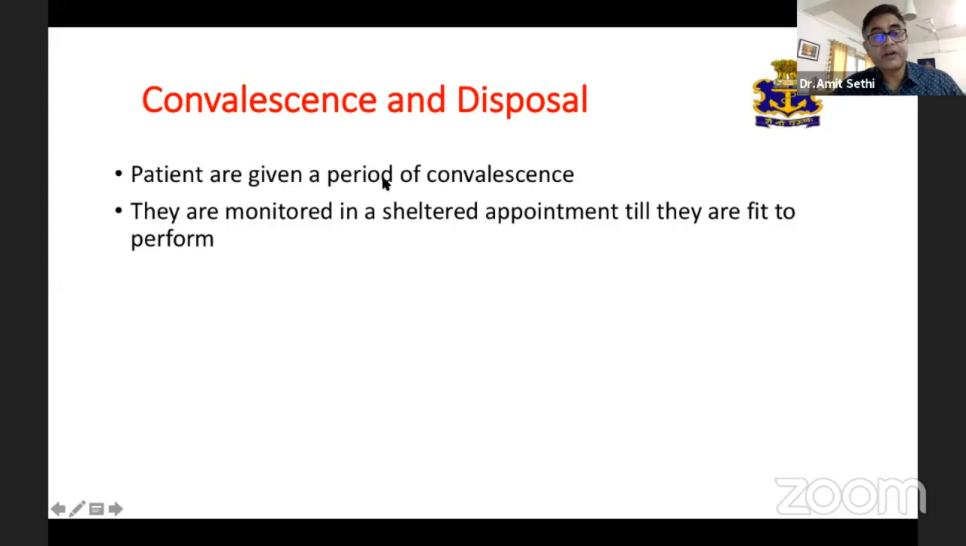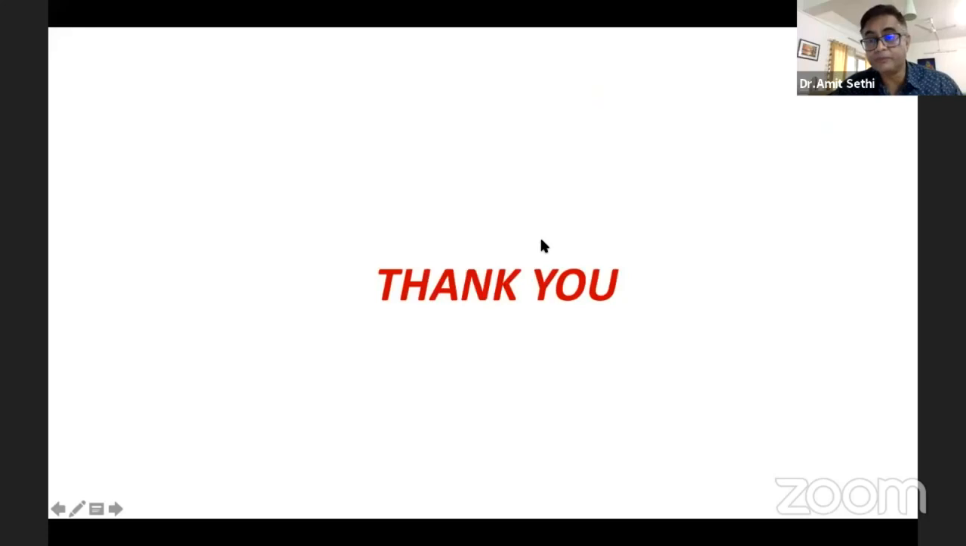And patients are given a period of convalescence after having been treated at the Naval Hospital, and they are monitored in a sheltered appointment till they are ready to perform. Thank you.